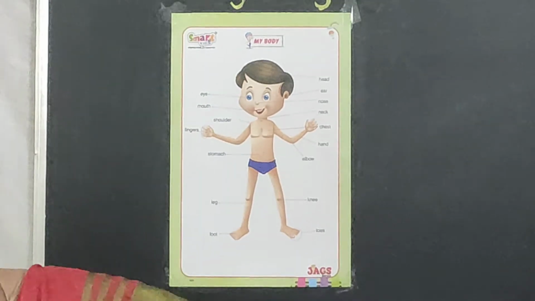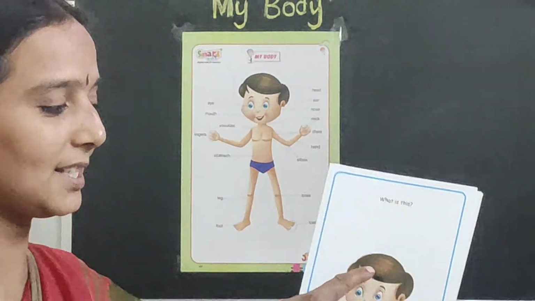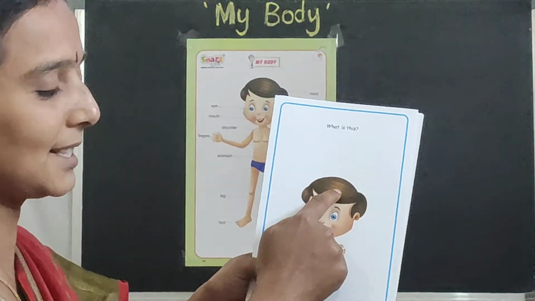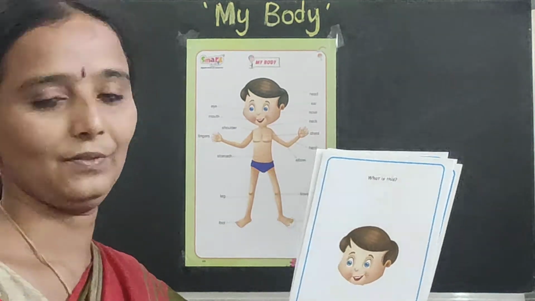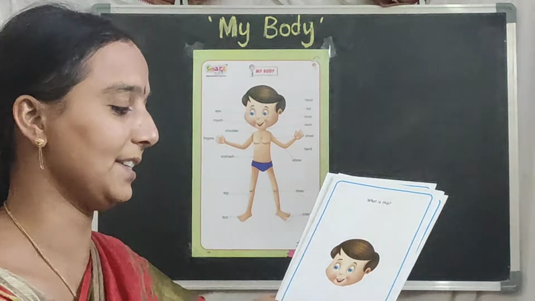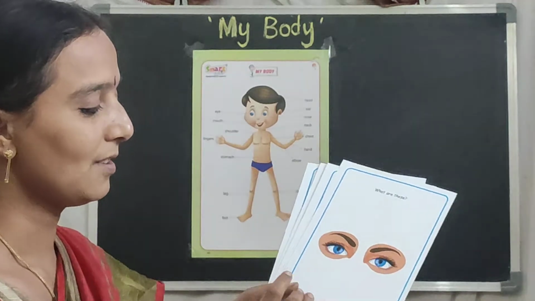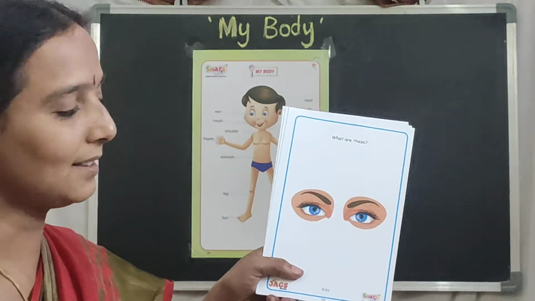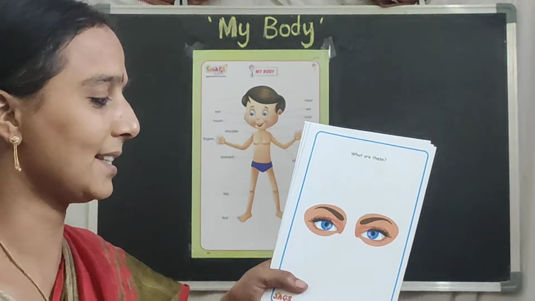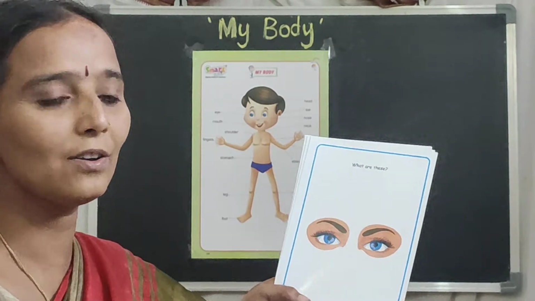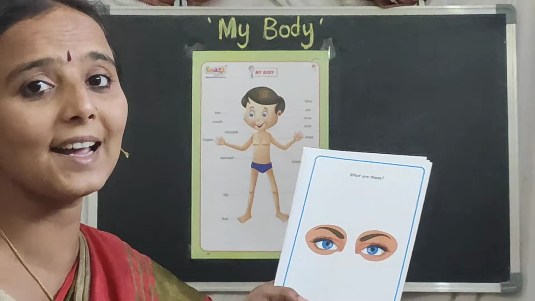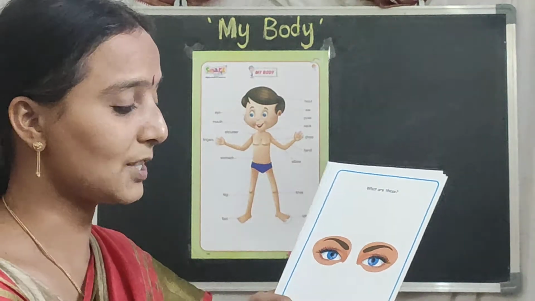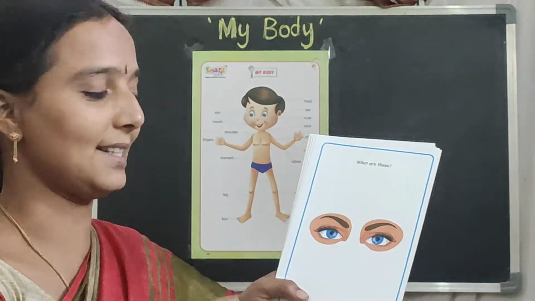Now I am going to show you some body parts. Look here, children. What is this? This is a head. And how many heads do you have? We have one head. What are these? These are eyes. And how many eyes do we have? We have two eyes. And what is the use of our eyes? Yes, we can see with our eyes.